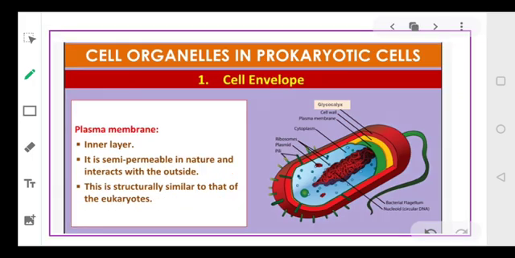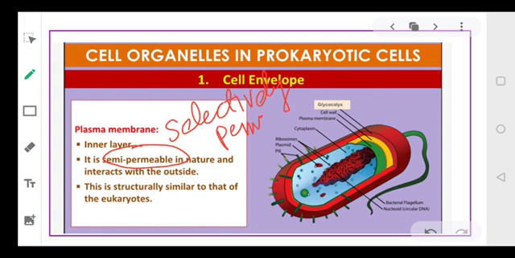Then there is the innermost layer, which is called your plasma membrane. Okay, this is the innermost layer, and this layer is semi-permeable. I hope you understand this word. Semi-permeable, or rather, I should use the correct word: it is selectively permeable. Selectively permeable means that it only allows selected substances to go in and out.